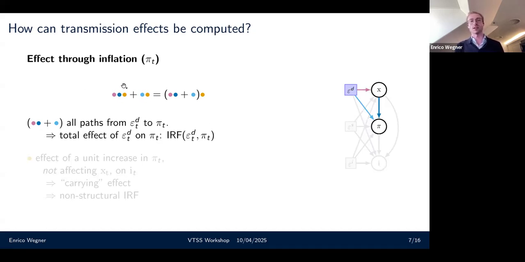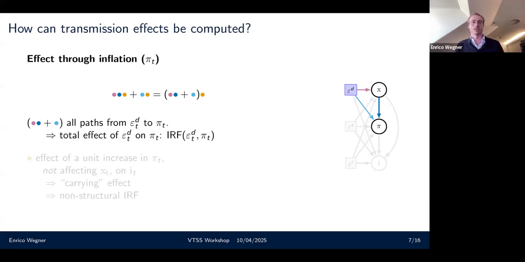And what you can see here is that the last edge, the one from pi to I, is in common. So I can ignore it first and really focus on what's in parentheses here. What's in parentheses is basically the path of the demand shock to the output gap to inflation, and the demand shock to inflation. But if we look carefully at it, that's actually all paths from the shock to inflation.